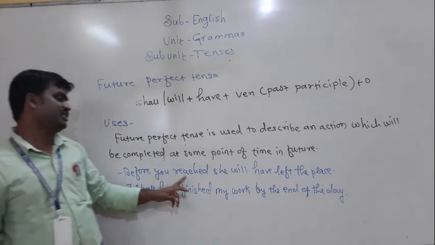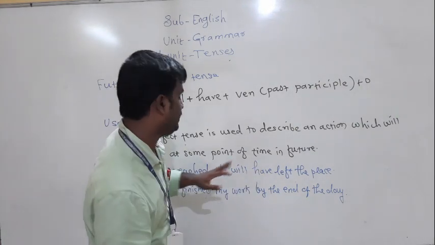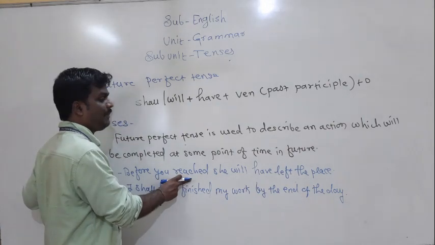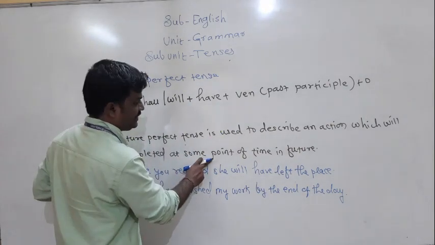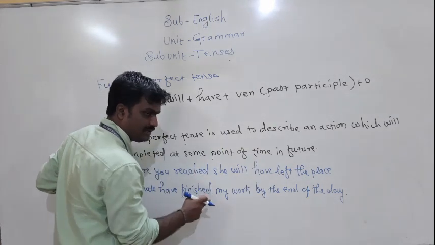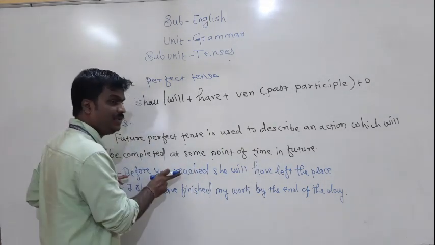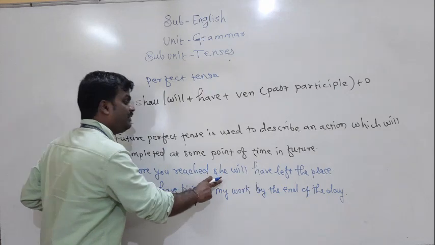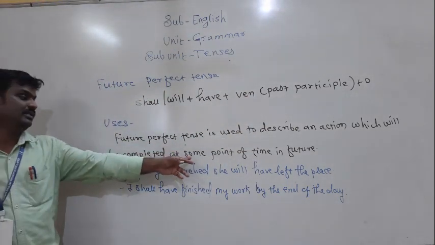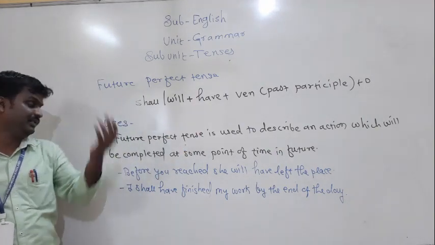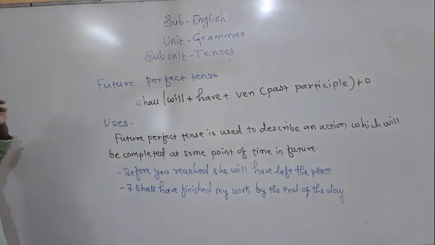Before you reach, she will have left the place. Before you reach, what happened here? It describes an action completed at some point of time in the future. Before you go there, she will have left the place. To denote such an action, we use future perfect tense.